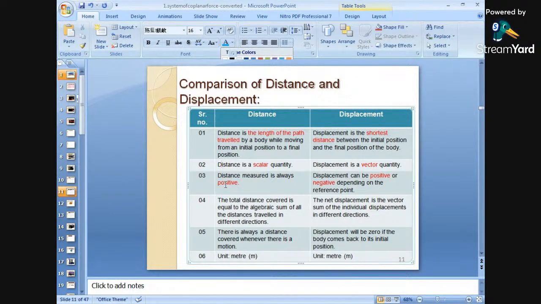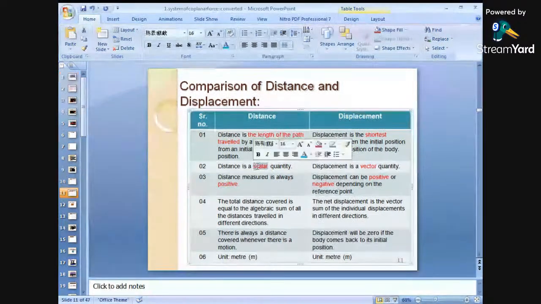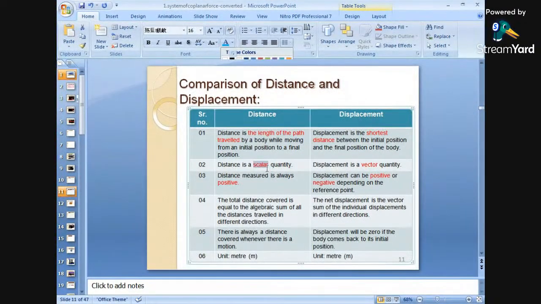What is number two? Number two is, distance is a scalar quantity, again, displacement is a vector quantity. As in the previous one, where we saw mass and weight, in the same way distance is a scalar quantity because it has only magnitude. It doesn't have direction. Therefore, distance is a scalar quantity, whereas displacement is a vector quantity.